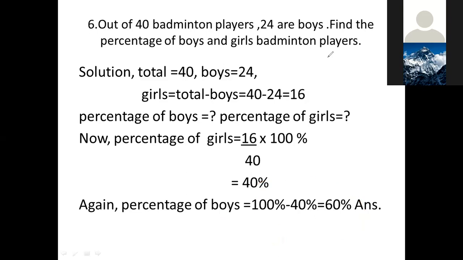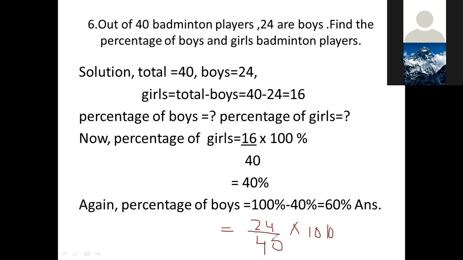What we can do, children, look here once. I am showing you again. What have I told right here? First, boys. Boys how many? 24. And the total is what? 40, into 100%. This also we can do. Or we can subtract the girls' percentage from the boys' percentage, then it will come to the total.